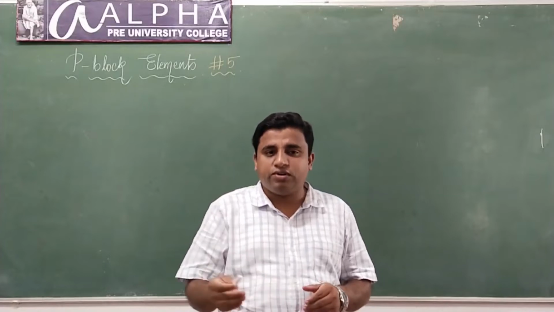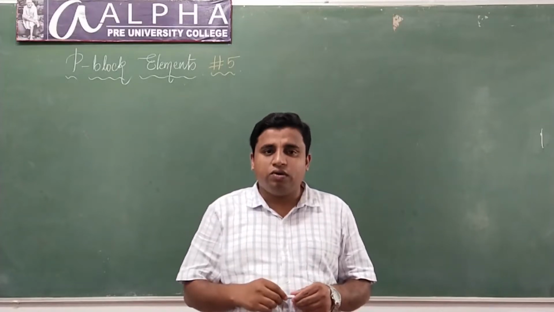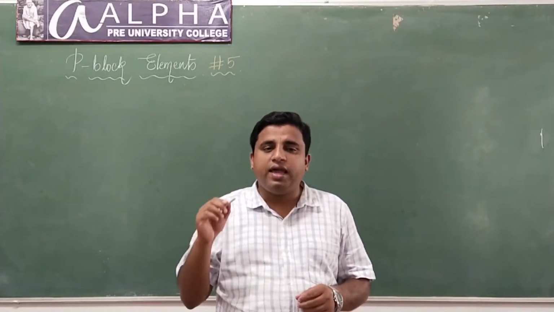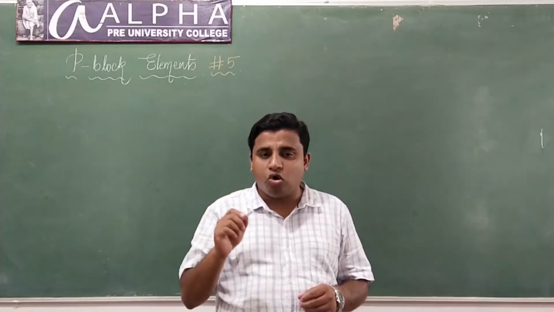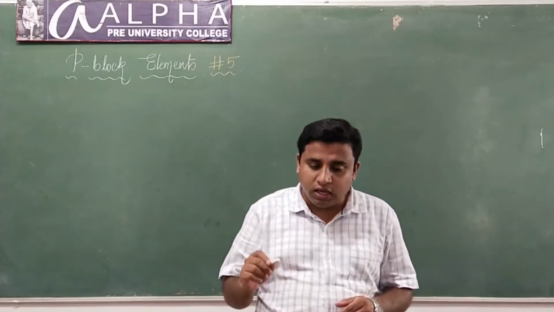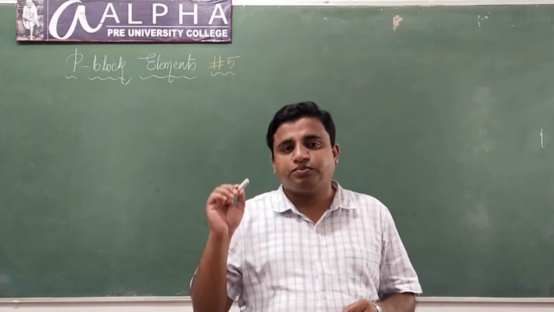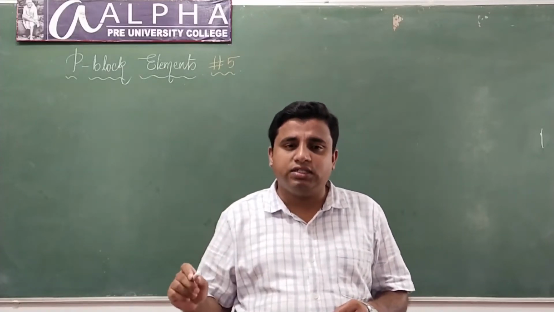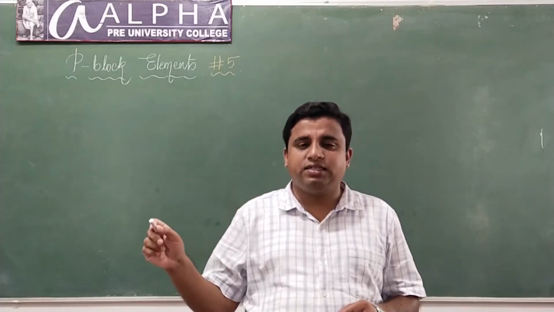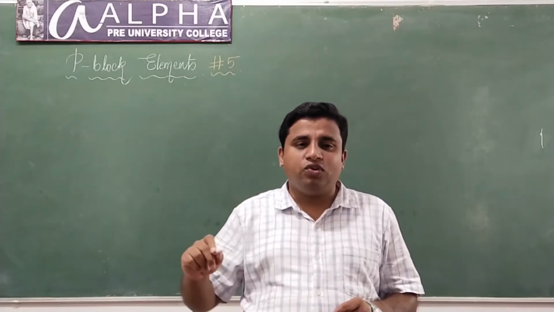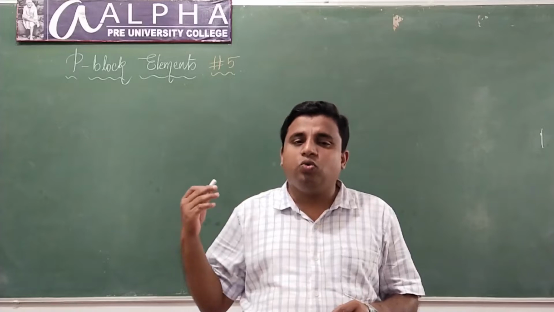What were we talking about in the last video? We were talking about the trihalides of the boron family, isn't it? I told you all the elements of the boron family react with halogens to form trihalides except thallium, which reacts with halogen to form only monohalide.